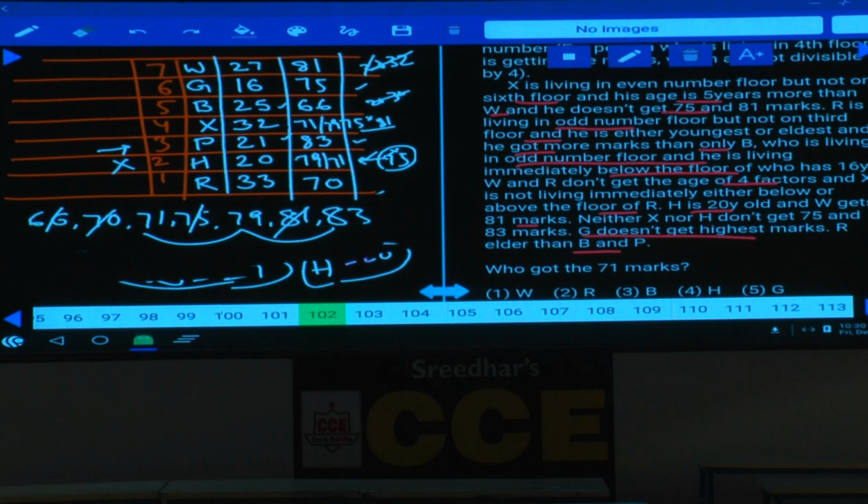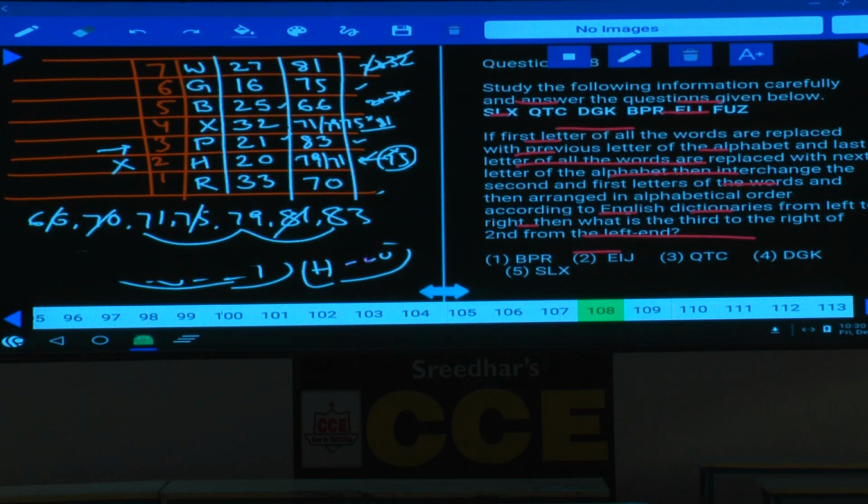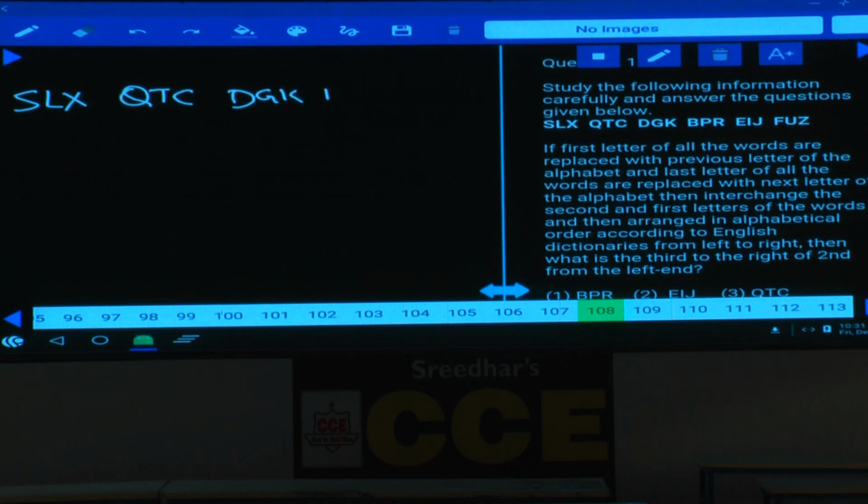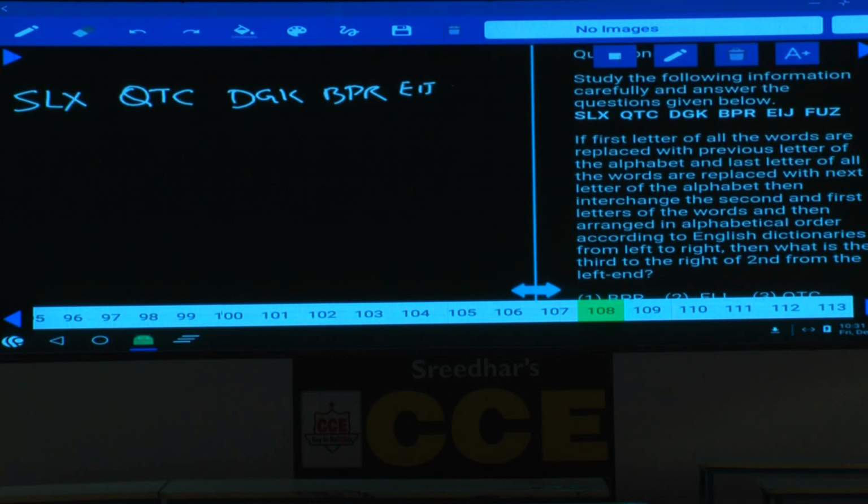Now in this question number 108, it is based on some set of words that were given. What are the words here? SLX, QTC, DGK, BPR, EIJ, and FUZ. And in total, how many do we have? 1, 2, 3, 4, 5, 6 we have.